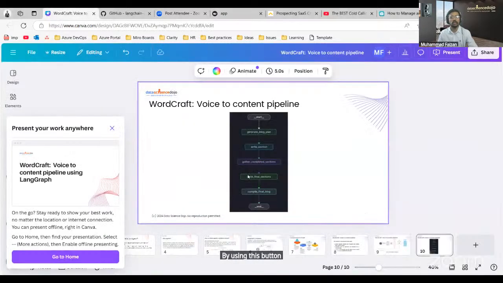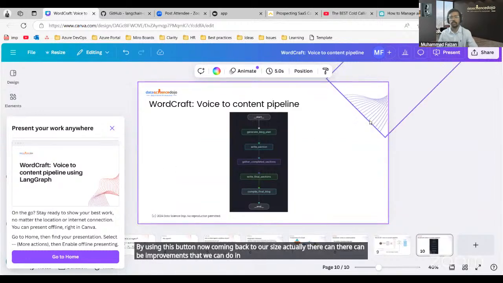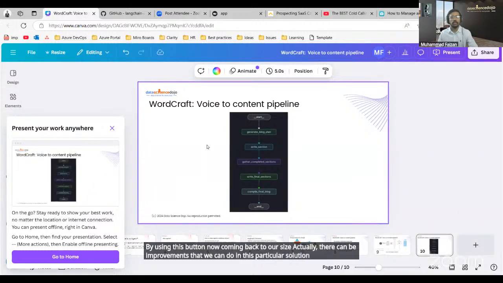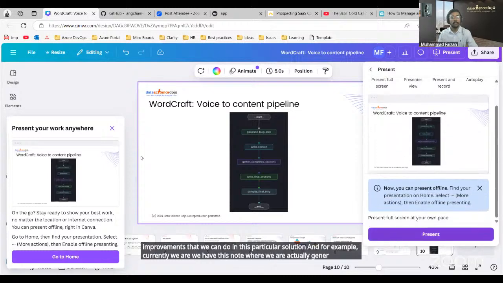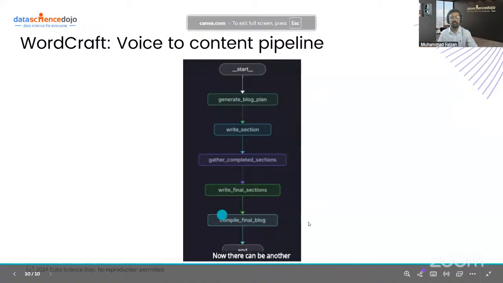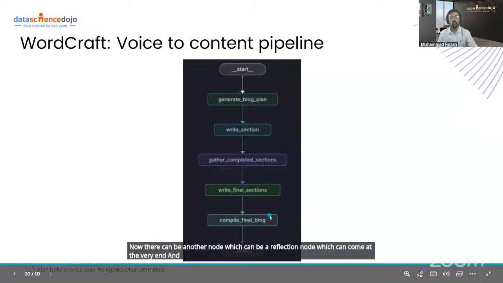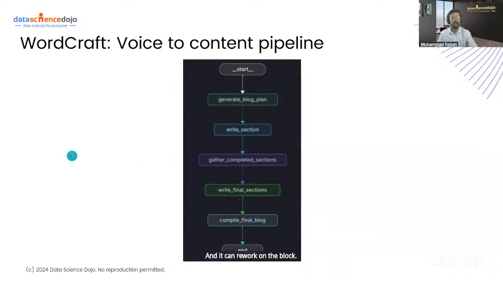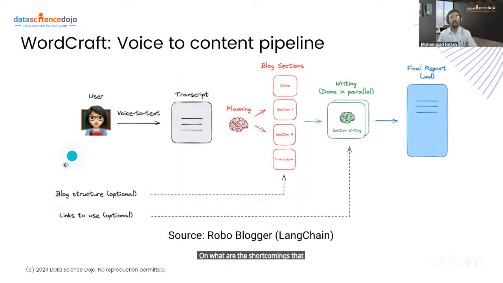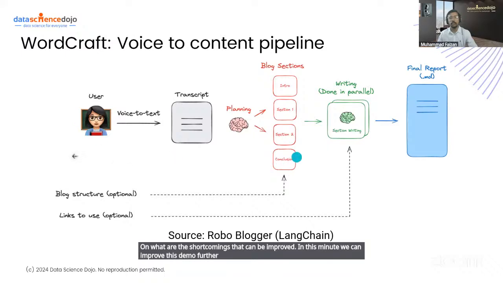Now coming back to our slides, actually there can be improvements that we can do in this particular solution. For example, currently we have this node where we are actually generating the blog, right? Now there can be another node, a reflection node, which can come at the very end. It can reflect on the whole blog, analyze it, rate how well the blog is written, and rework it to address the shortcomings that can be improved. So in this manner, we can improve this demo further. But that's all from my side. We can actually start taking the Q&A, if any.